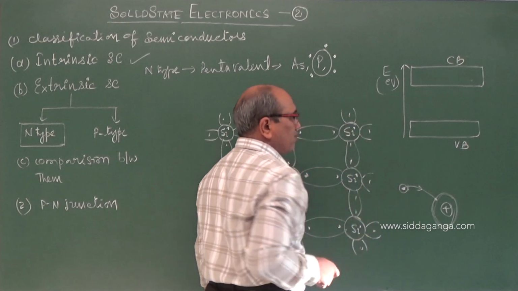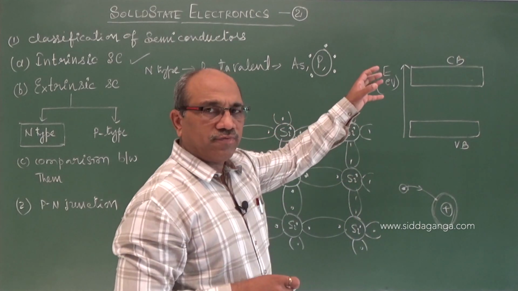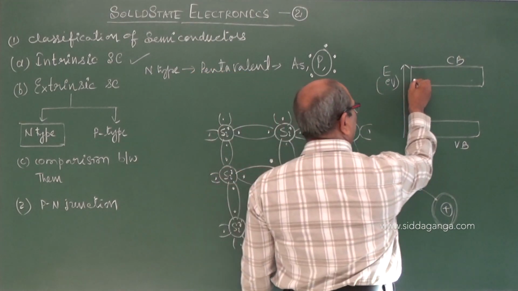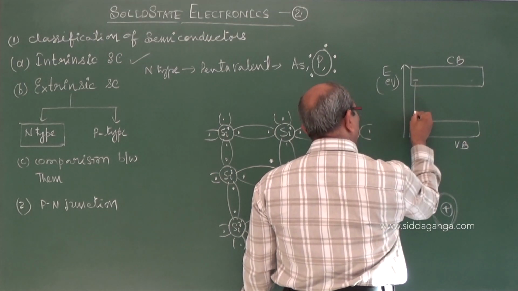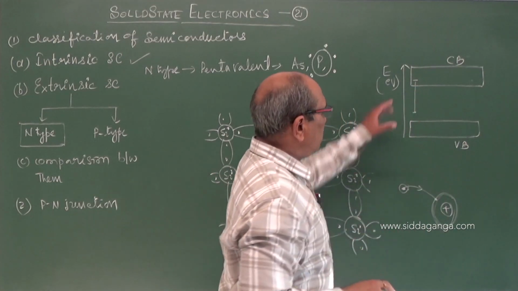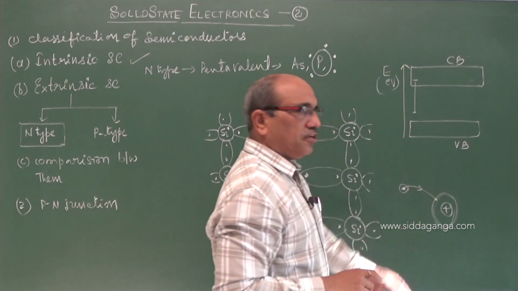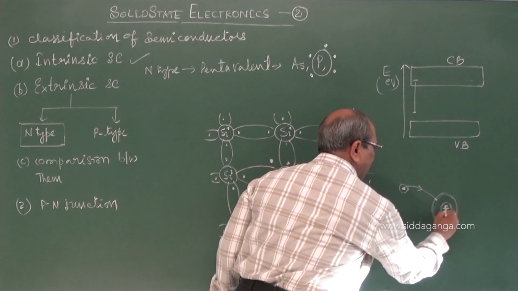Think of a conduction electron like a free electron. This electron loses energy and comes down. So much energy is lost to become the member of a particular atom, let it be phosphorus.